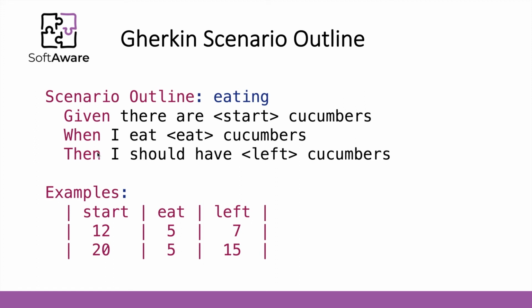We then write the steps that were common to each of the previous scenarios, and we replace the numbers that vary by tags, which are then presented as columns in an examples table. The idea is that this scenario will run per line of the examples table. So if I have an examples table with 10 entries, the scenario will run 10 times.